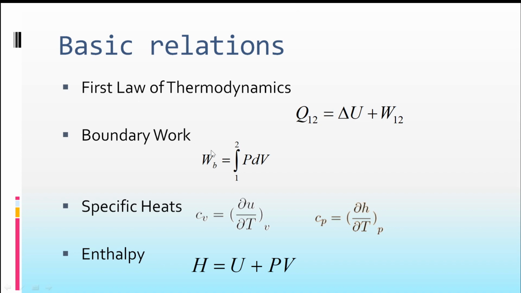Then boundary work, we have the expression W12 or WB, where B stands for boundary, equal to the integral from 1 to 2 of PdV, where P stands for pressure and V stands for volume. Specific heats we have expressed in terms of internal energy as well as enthalpy: the specific heat at constant volume and the specific heat at constant pressure. Enthalpy, or heat content, is the combination of internal energy plus pressure-volume energy. PV, the product of pressure and volume, has the units of energy. Please recollect all these things.